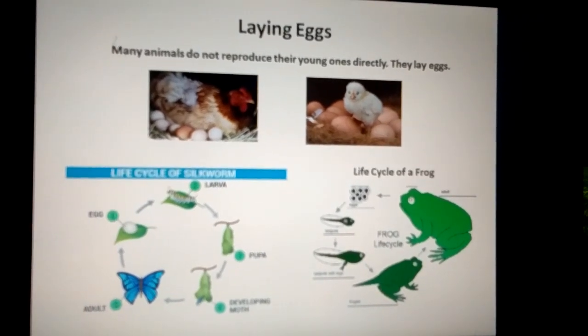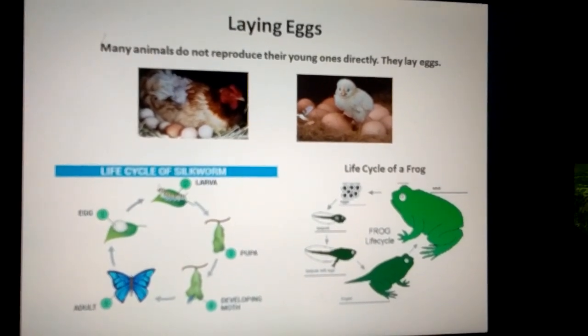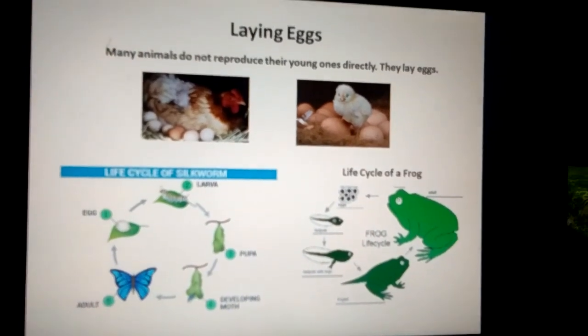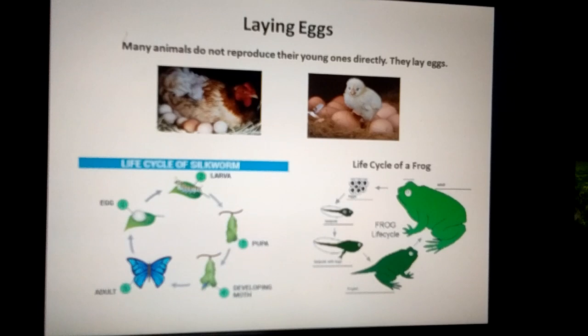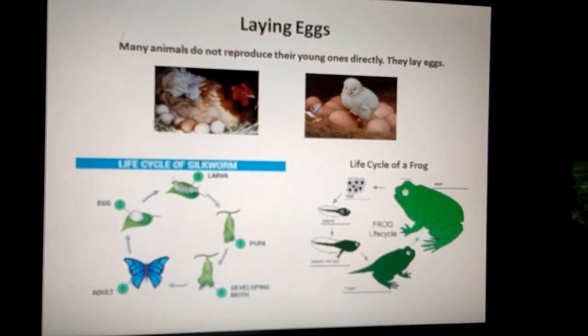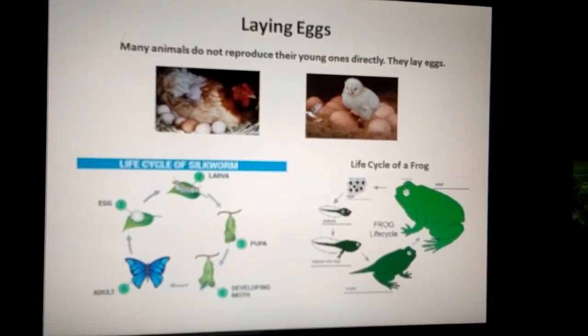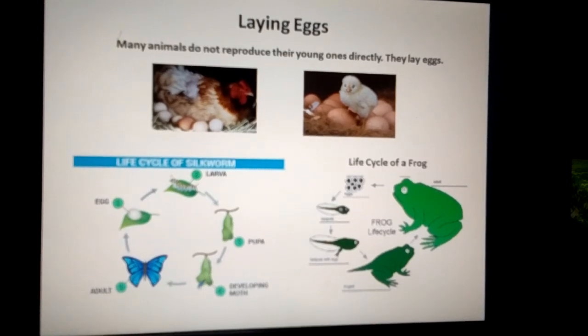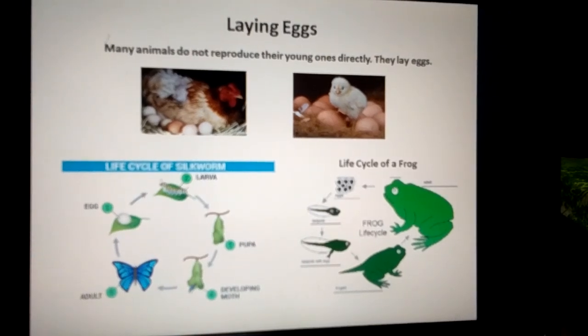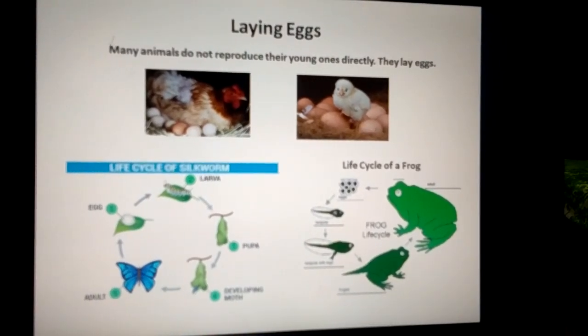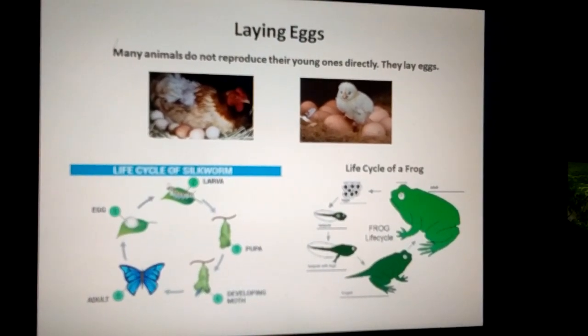Most snakes, lizards, insects, butterflies, and frogs also lay eggs. The young ones hatch from the eggs. In the beginning, the young ones may look very different from the adult. As they grow, they begin to resemble their parents. Let us see some examples.